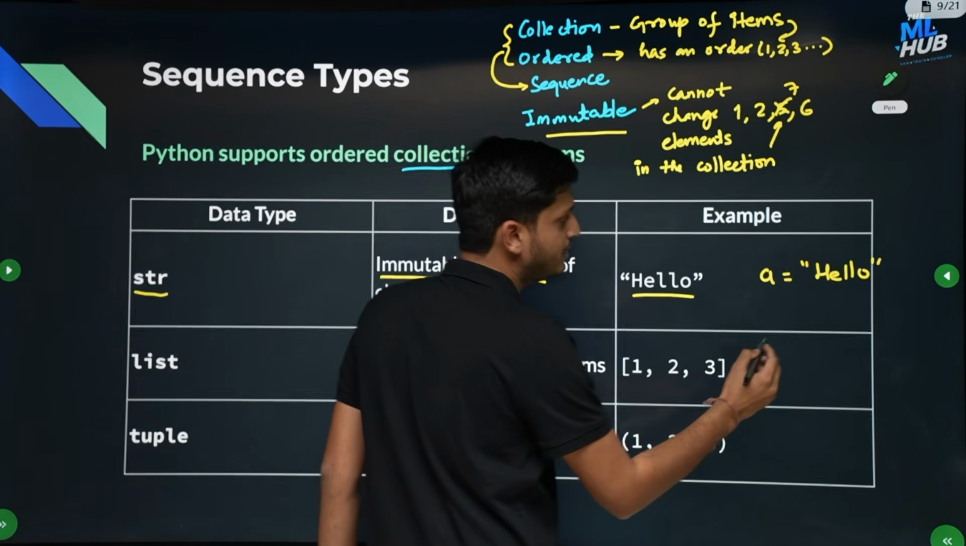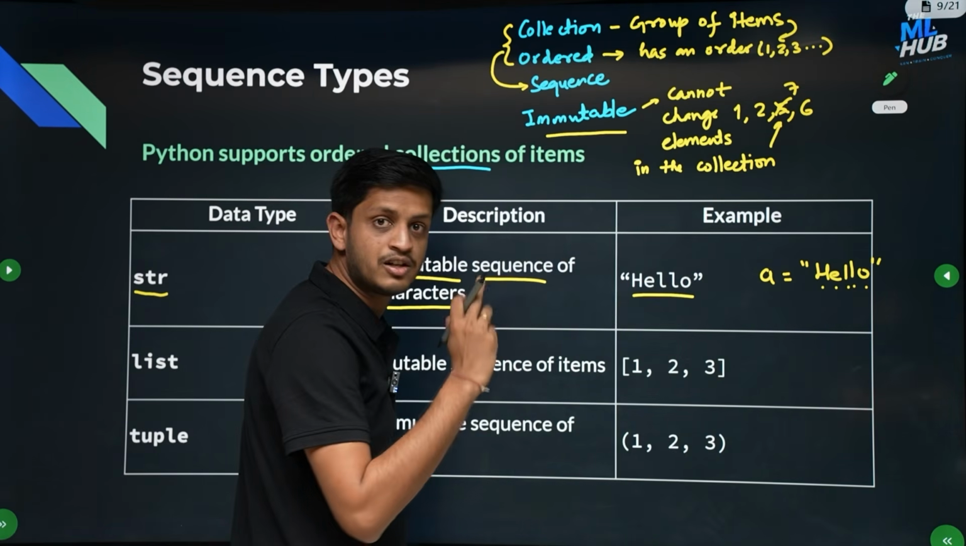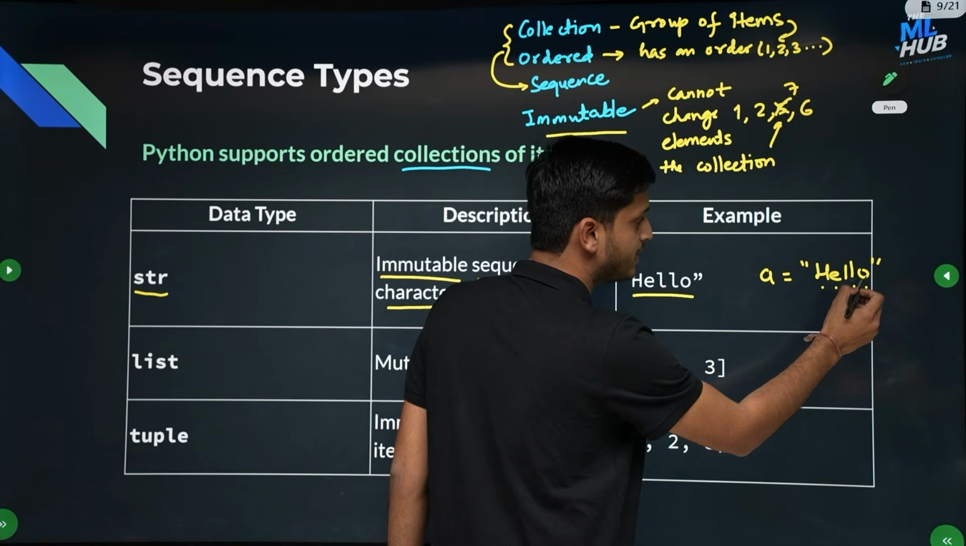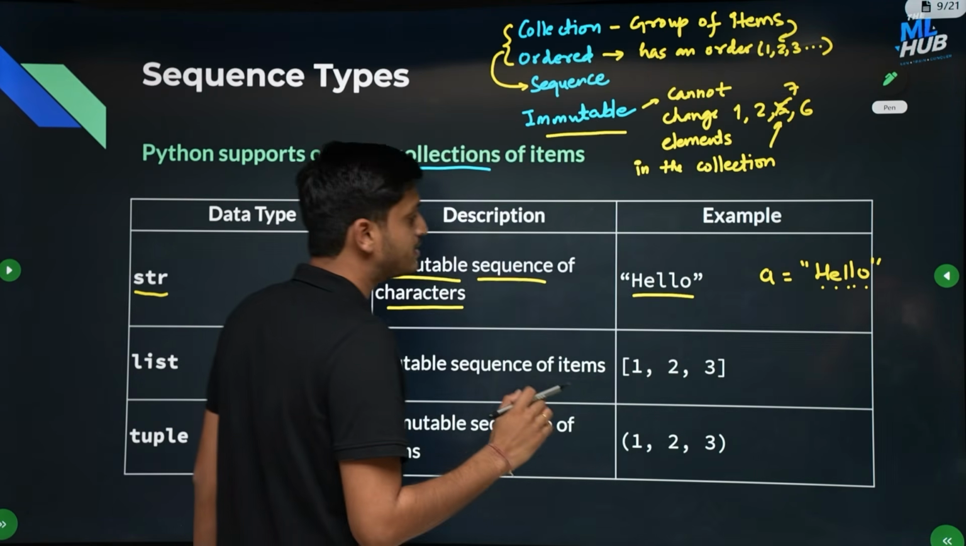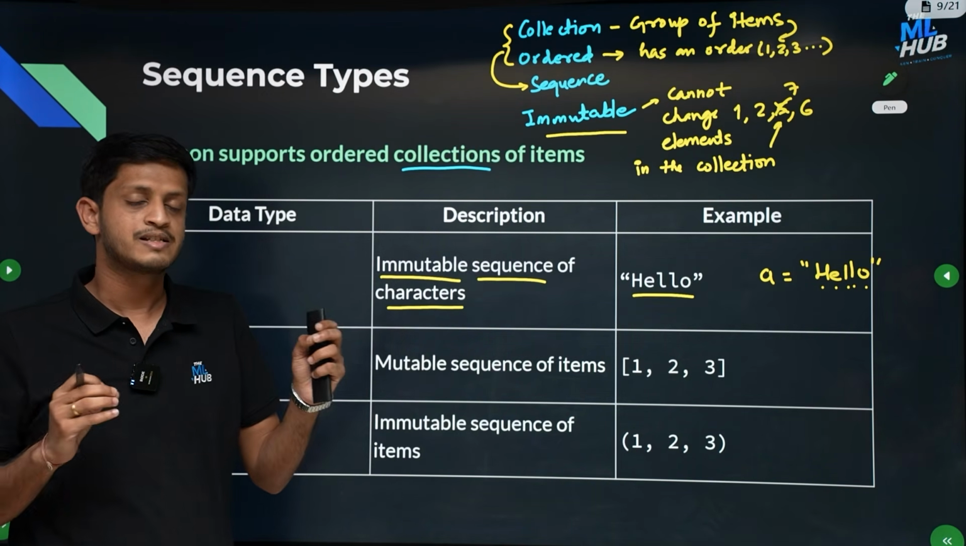So here you can see there are 5 characters, 1, 2, 3, 4, 5. And there is an ordering. I can say that the first character is H, second is E, third is L, fourth is L, and fifth is O. And hence it is an ordered collection. And what is the meaning of immutability here? You cannot change the items in this list or in this sequence.